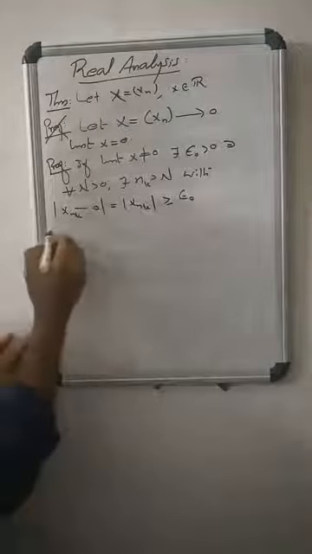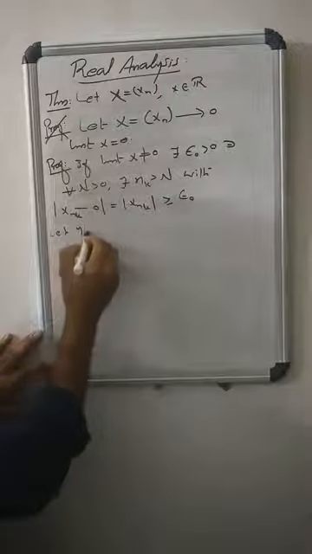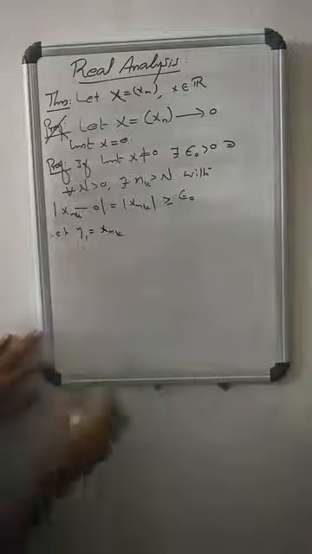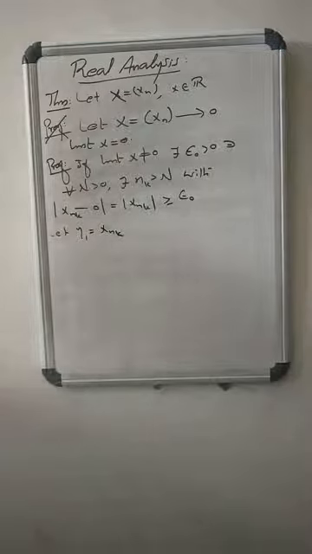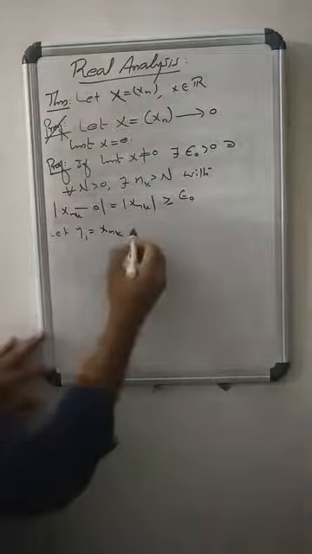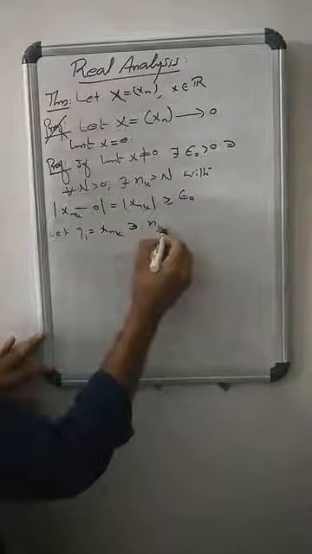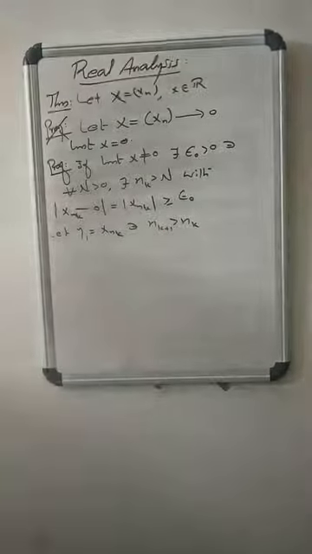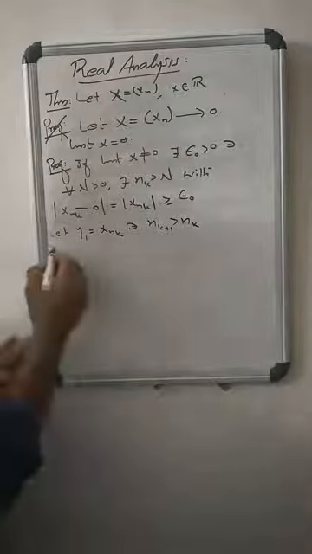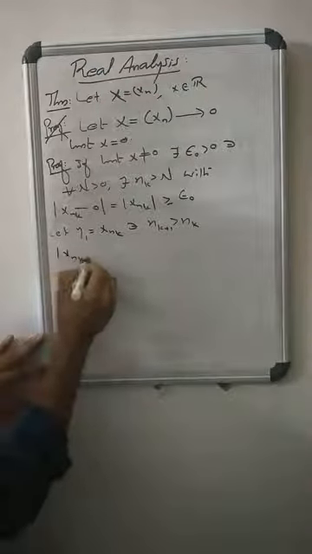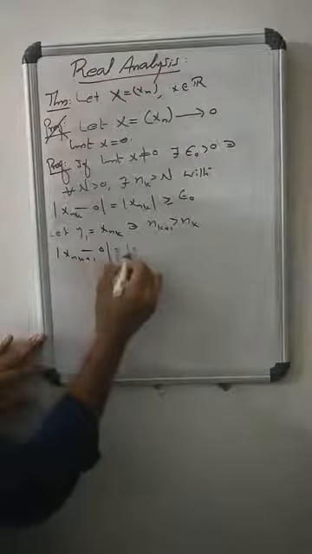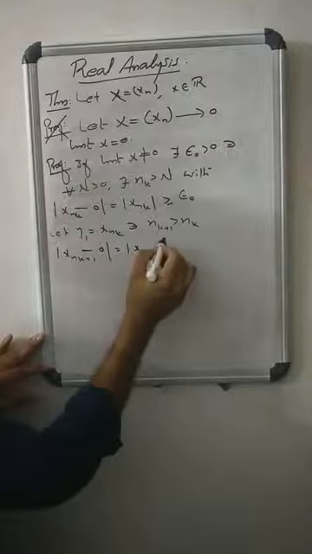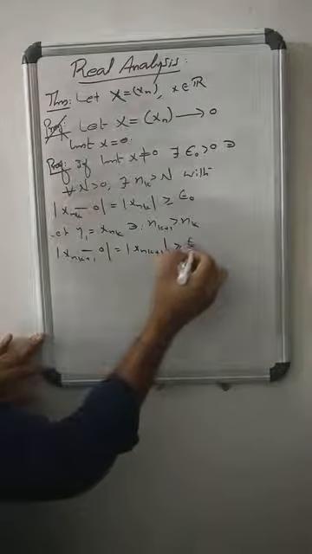Let y1 equal xnk. Then choose nk plus 1 greater than nk with modulus of xnk plus 1 minus 0, which equals modulus of xnk plus 1, greater than or equal to epsilon naught.